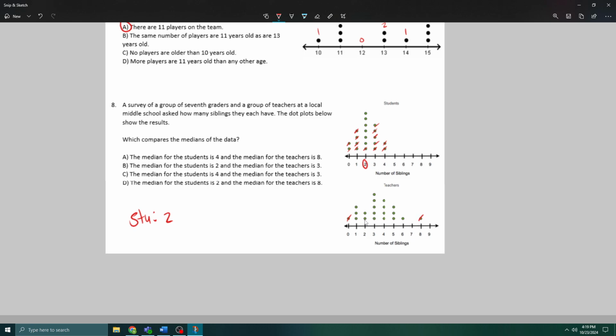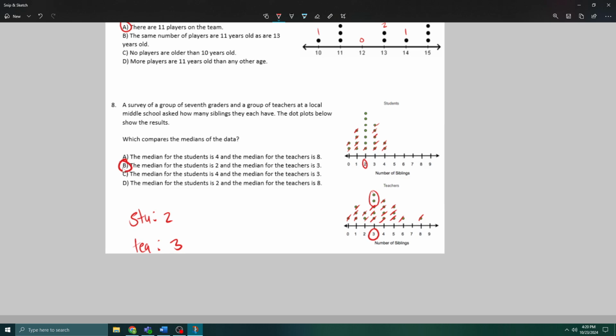Let's find the median for teachers. Boring. I have 2 left. They are both 3. So for teachers, it is a median of 3. So the median for the students is 2, and the median for the teachers is 3.